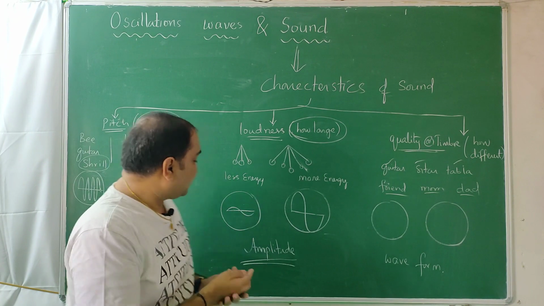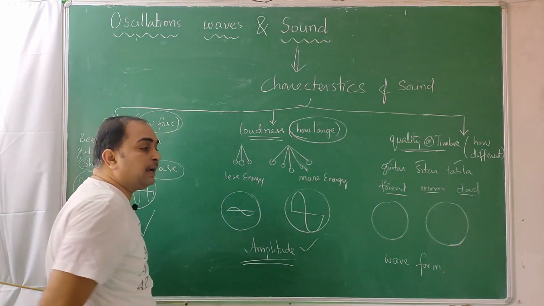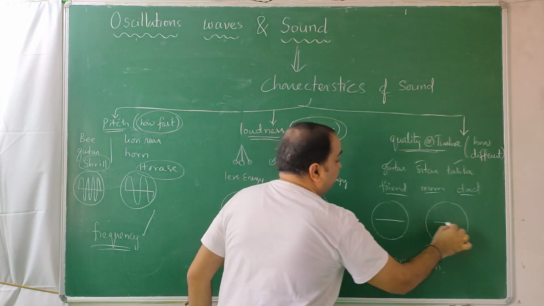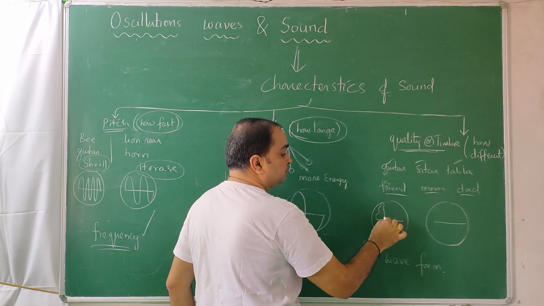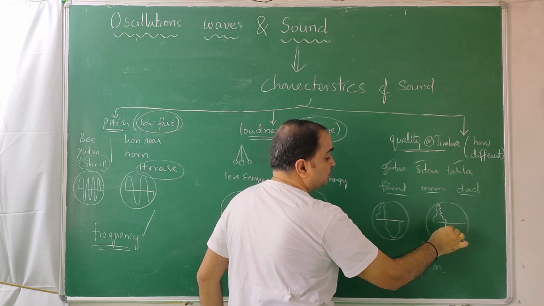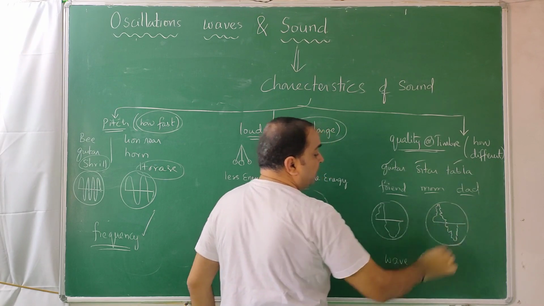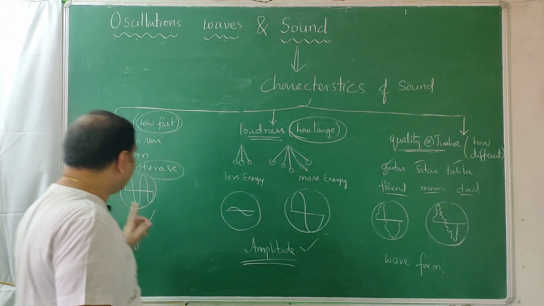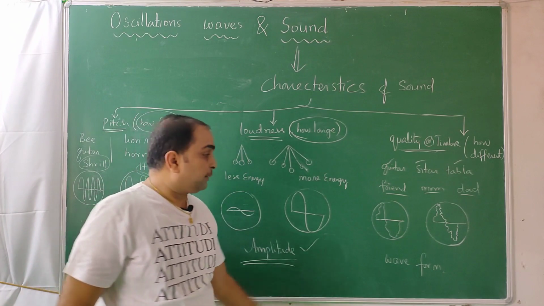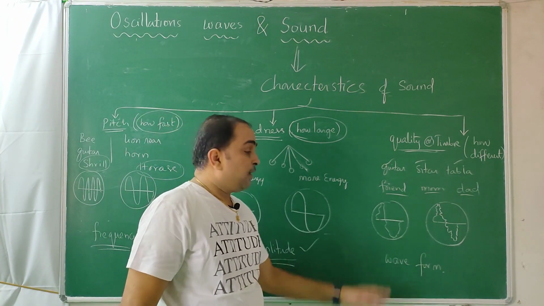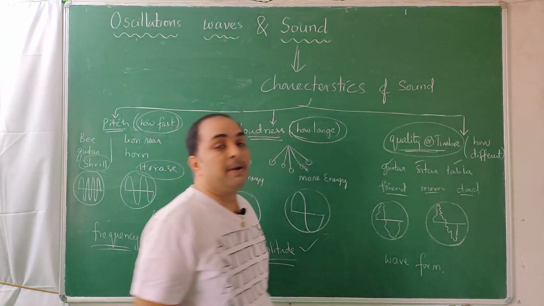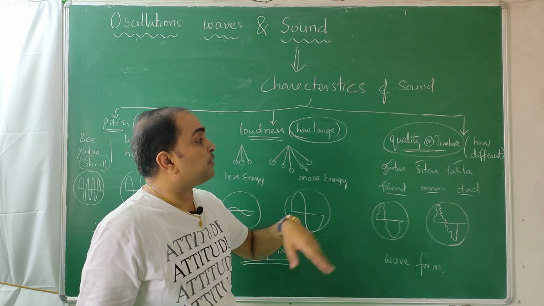By taking 2 persons having same frequency and amplitude, if they created certain sounds, they observed that this also vibrates 1 time, this also vibrates 1 time, same amplitude. Frequency-wise both are same. This much length, both are same. Amplitude-wise they are same. But waveform, this is different, that is different. Difference in the waveforms they observed. So they attributed that to quality or timbre, whatever, I don't know the proper pronunciation, quality or timbre.